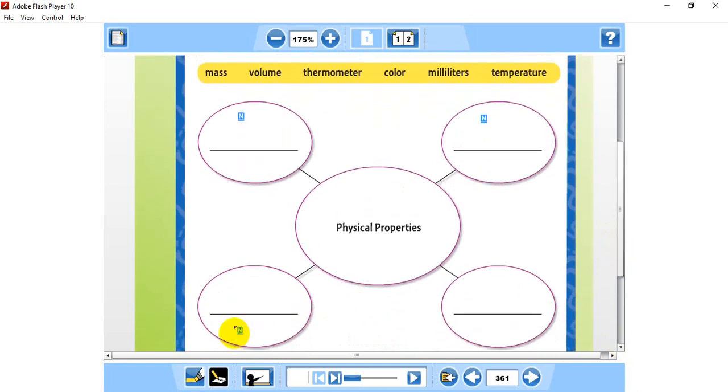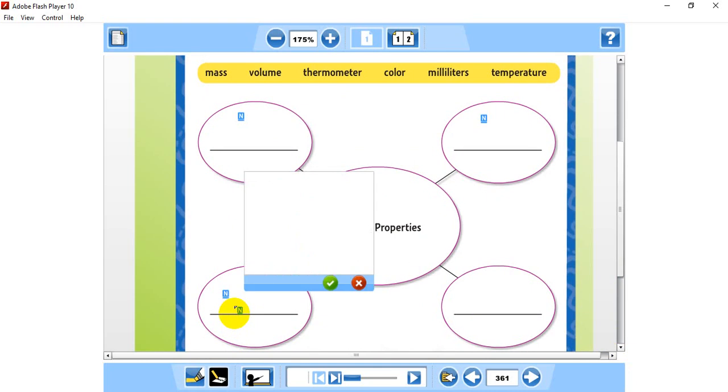Okay, the third one is what? Try to find the correct answer from the box. The third one is the color. We should write here color. So color is the third physical property. Should write it here. Okay.